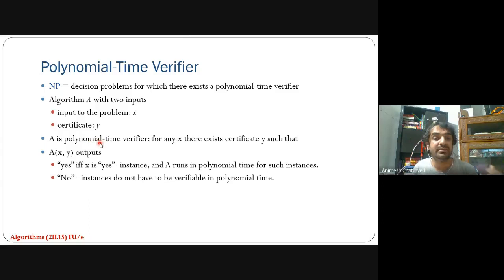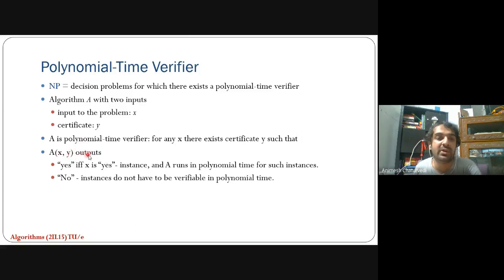So A is said to be polynomial time verifiable if, for any x you give, there exists some certificate y, meaning there is some result for y, and you will have A(x, y) as output.